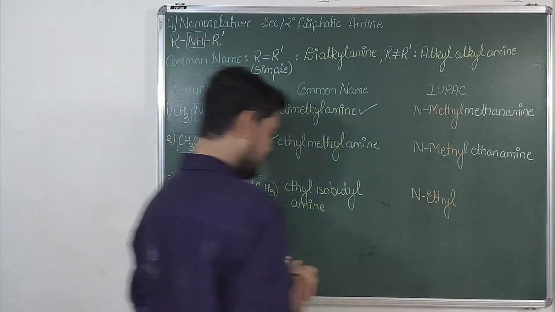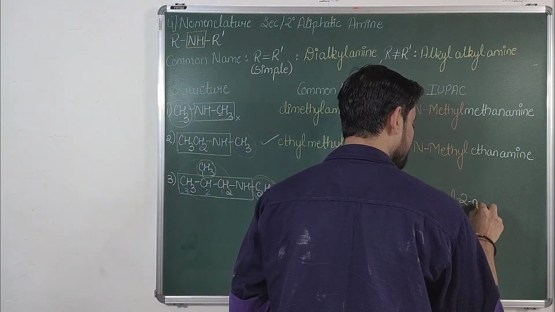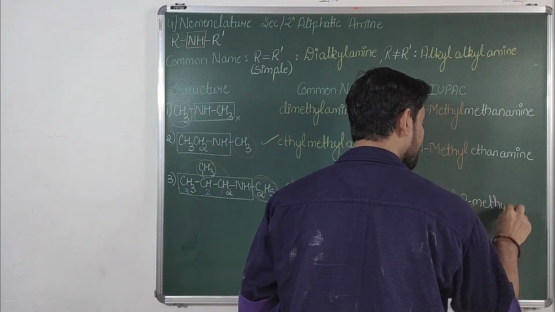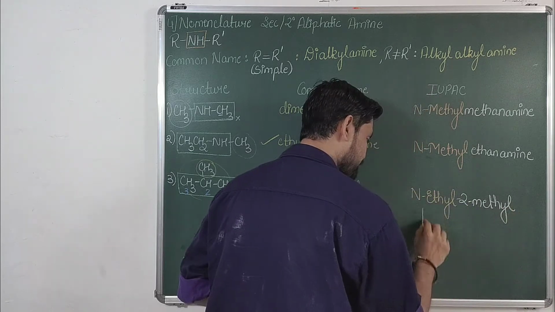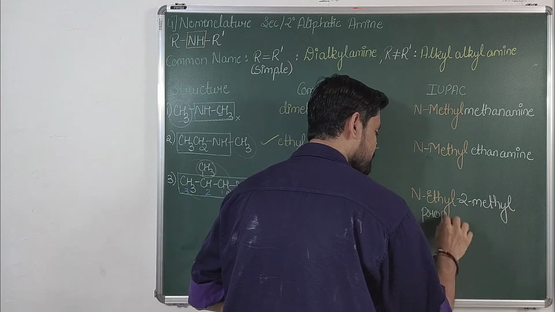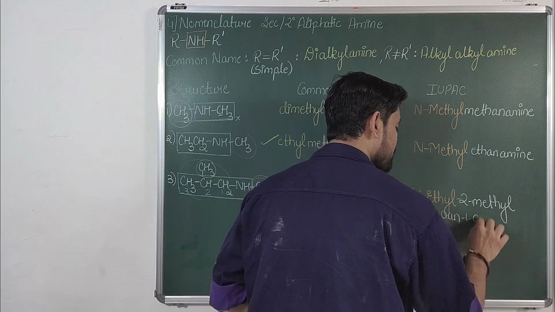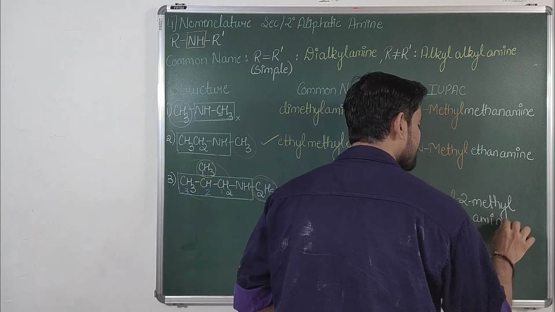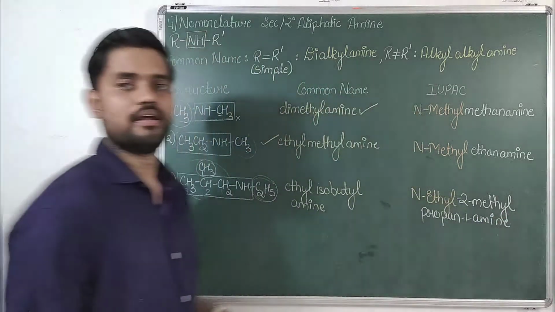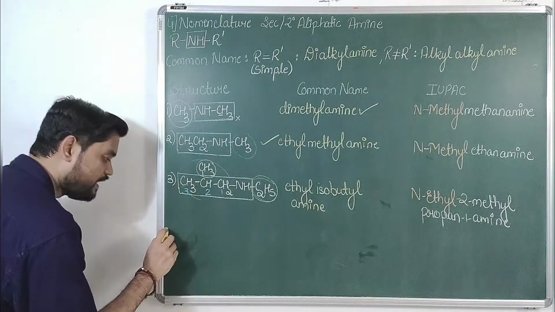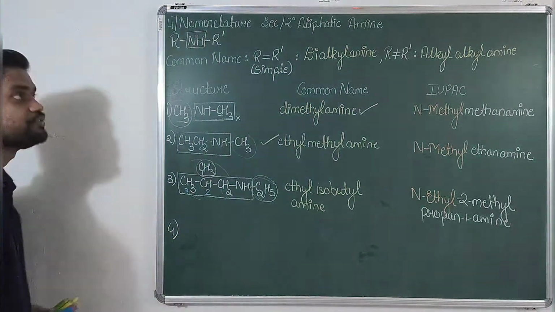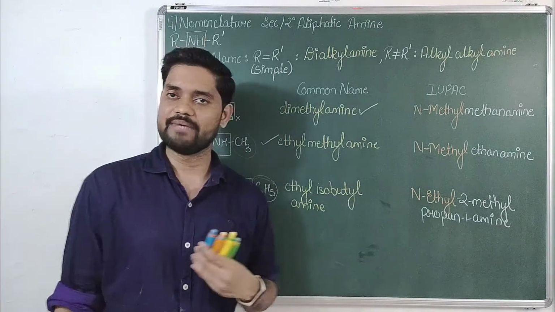So it is N-ethyl, 2-methyl, propane, 1-amine. One last example, then I'll be giving you a practice question for 2 degree amines as well.